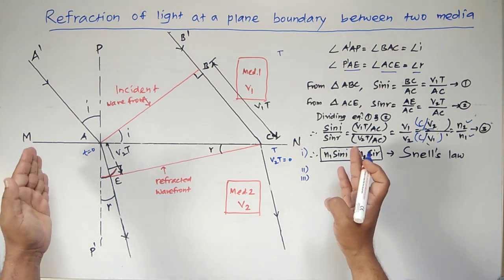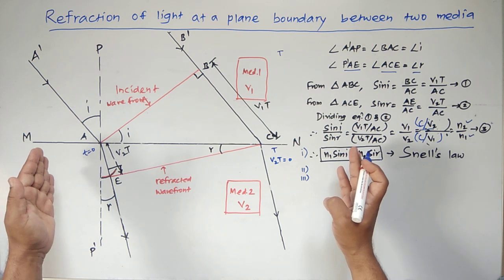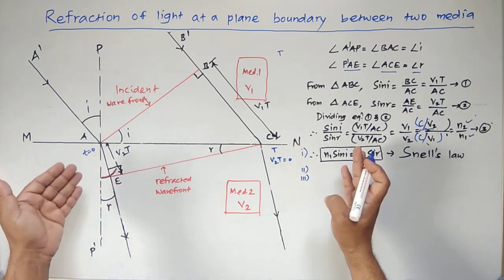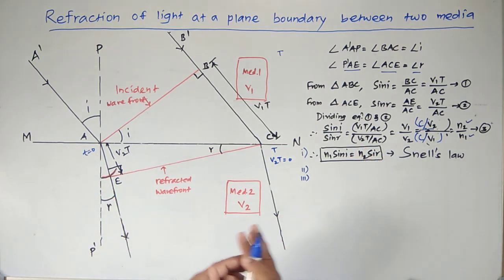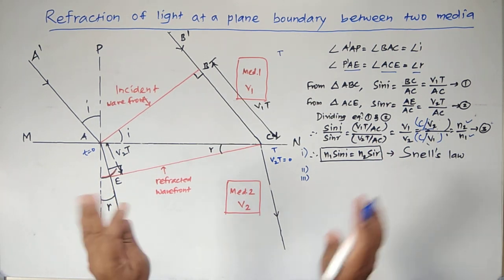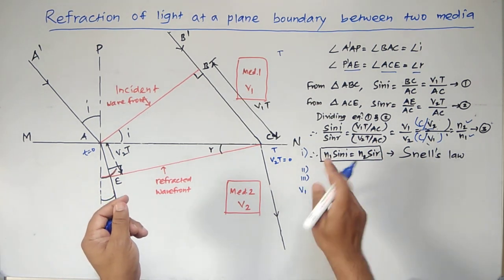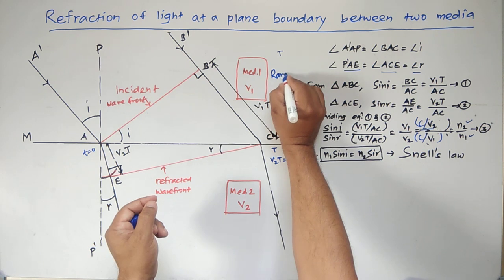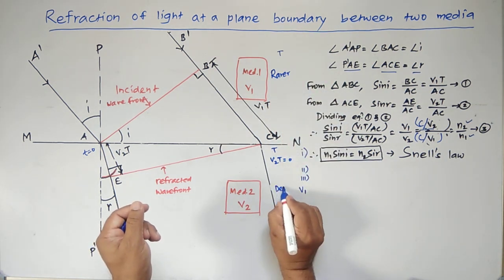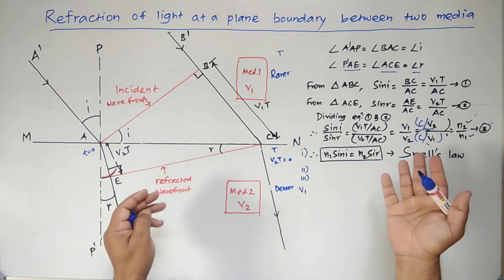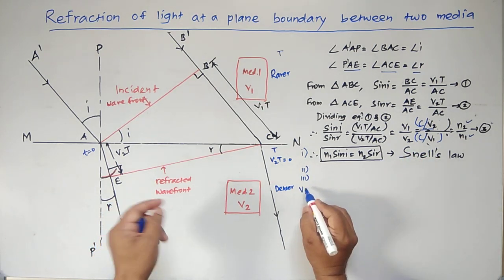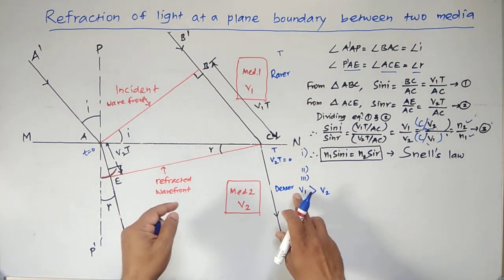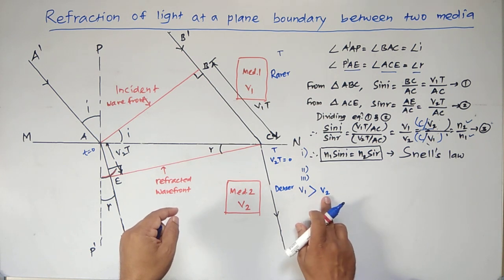In this way we can prove the laws of refraction of light on the basis of Huygens wave theory of light. हाइजेंस वेव थ्योरी का आधार लेकर हमने यहाँ पर रिफ्रैक्शन ऑफ लाइट जो है यहाँ पर हमने प्रूव कर दिया. Now next point, if v1 is the speed of light in the first medium, here we shall consider the first medium as the rarer medium and the second medium as the denser medium. Then obviously we know that Huygens said the velocity of light in the rarer medium is greater than the velocity of light in the denser medium. It means that v1 is greater than v2.